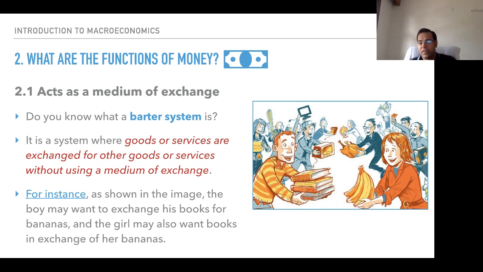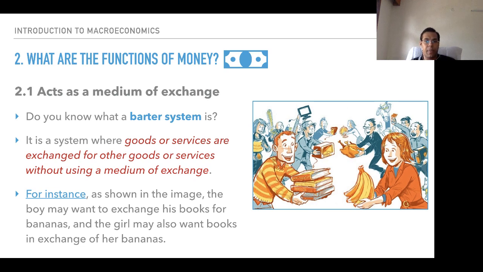So, what are the various functions of money? The first function is that it acts as a medium of exchange. We had discussed this in detail, and we had seen how important this is.